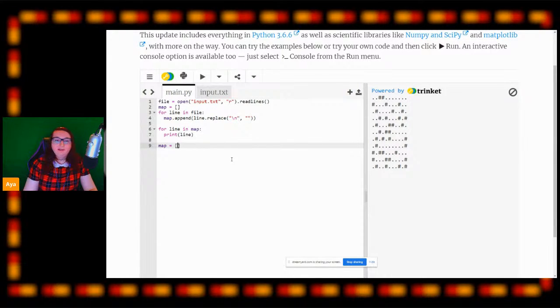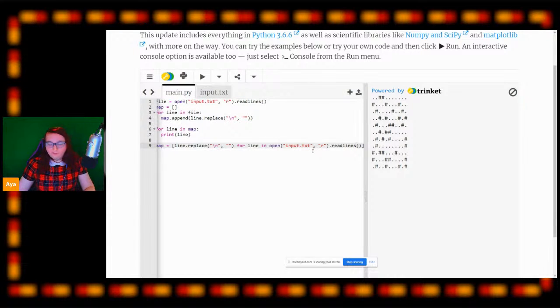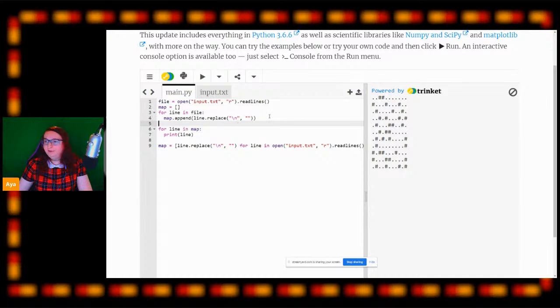So we're going to say line.replace, replace our new line character with a blank character, for line in open input.txt.readlines. So this really long line of code here is a piece of list comprehension, and this will generate an array which will look exactly like what all of this code up here just did.